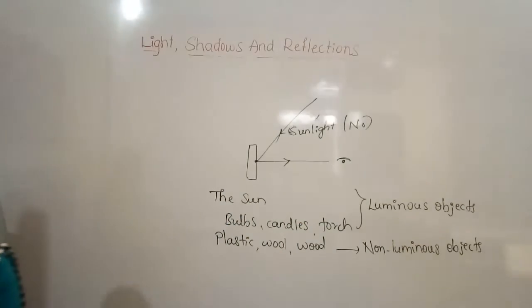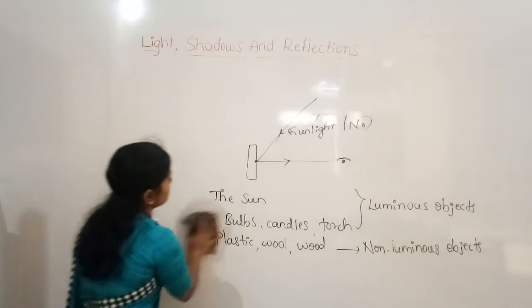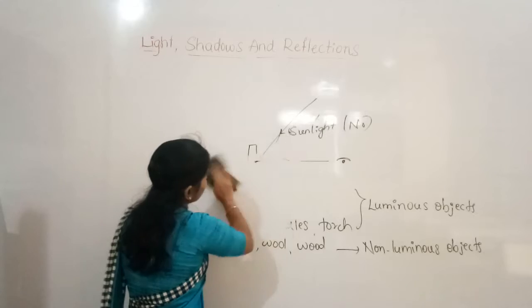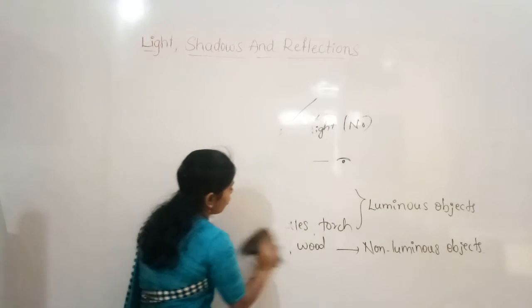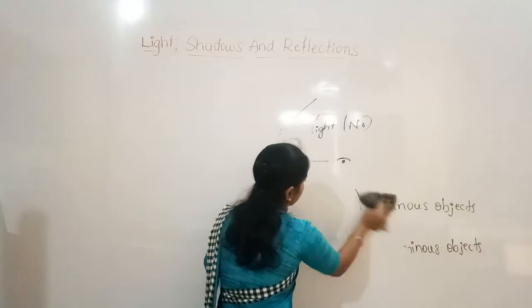Now I will give the definition on the board and you just note it down in your notebook. Open your notebook and write the definition for luminous and non-luminous objects.